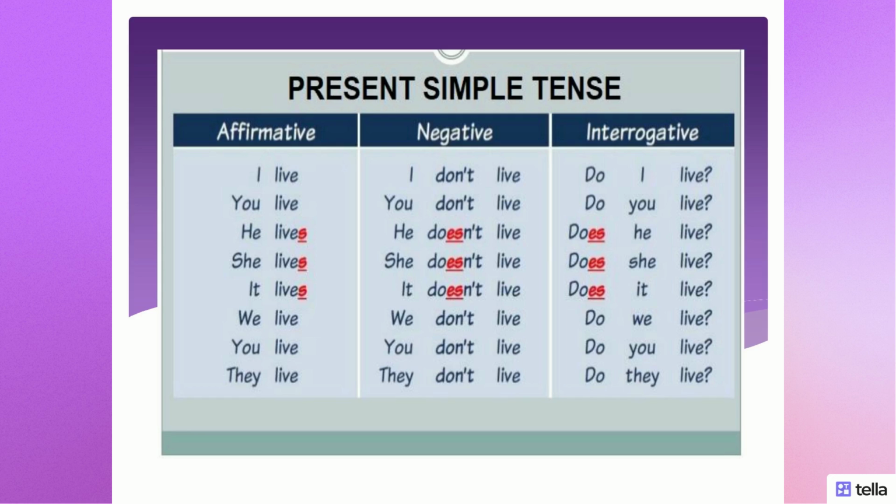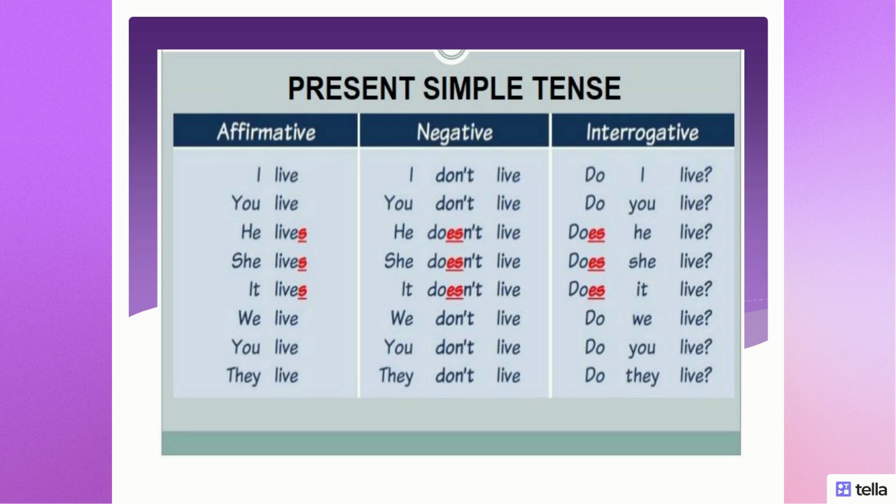Okay, if we're making a negative sentence, we have to use don't or doesn't after the subject but before the verb. We use don't with pronouns I, we, you, they. For example, I don't live, you see. And we use doesn't with he, she, it. For example, he doesn't live, she doesn't live, or it doesn't live.